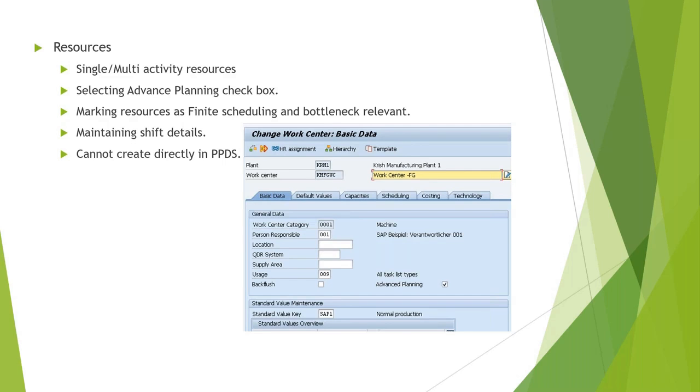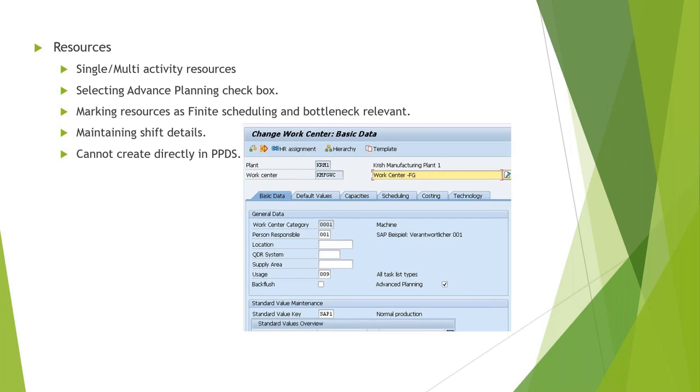Yeah, so to get the product in PPDS, we have to activate the advanced planning. Whenever you activate the advanced planning, all the demand and transaction data can flow across HANA and PPDS. Without that checkbox, you cannot have any data in PPDS. If you don't maintain the product heuristic, PPDS will not plan.